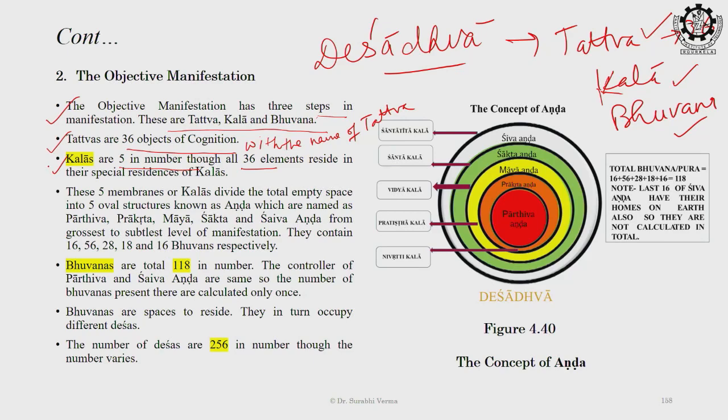To understand this concept of Kala in a very simple way, take the example of an onion. When we peel an onion, there is a membranous covering between the two layers. You have seen that thin membranous covering, white in color, that can be equated with the understanding which is mentioned here as Kala.